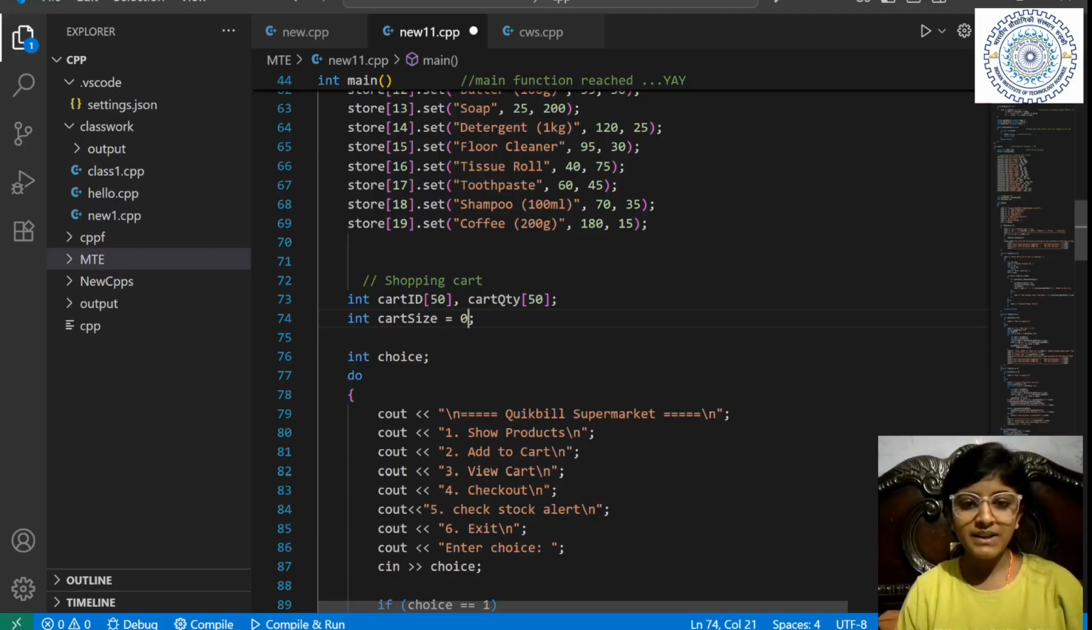So we have made a cart ID. We have made a cart quantity. It will store the ID of the product. It will store the quantity of the product. Initially, the cart size is 0.